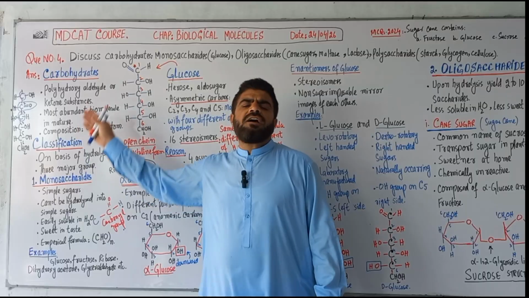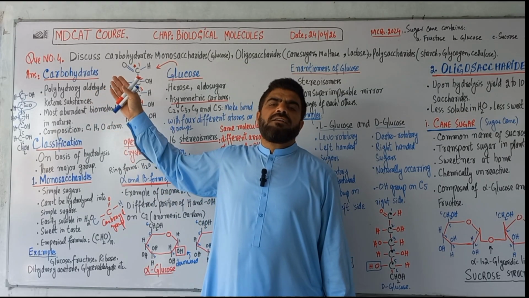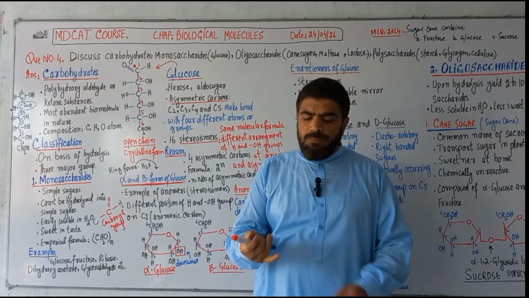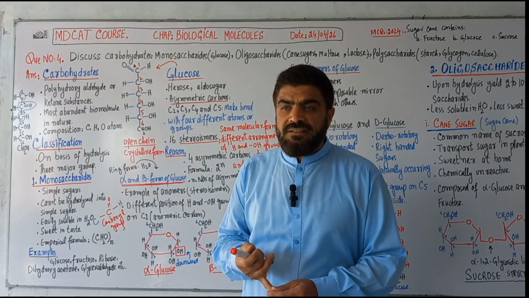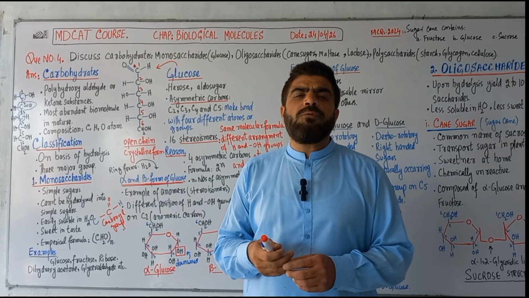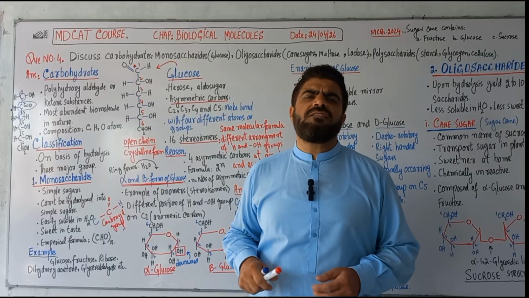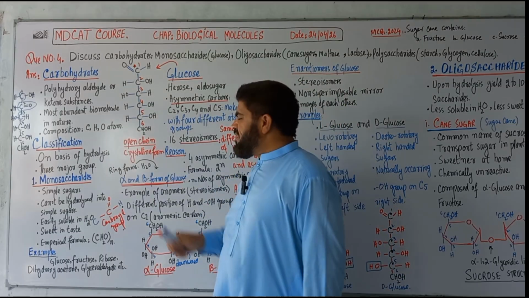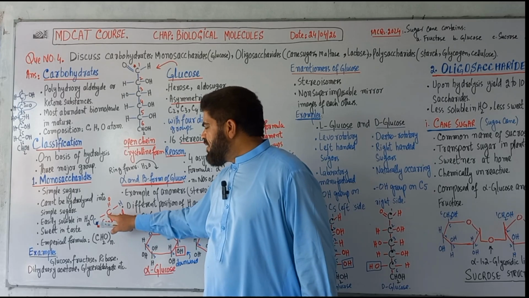The carbohydrates are biomolecules, polyhydroxyaldehyde substances in root theory, polyhydroxy ketone substances in root theory. The functional group of carbohydrates is the carbonyl group.